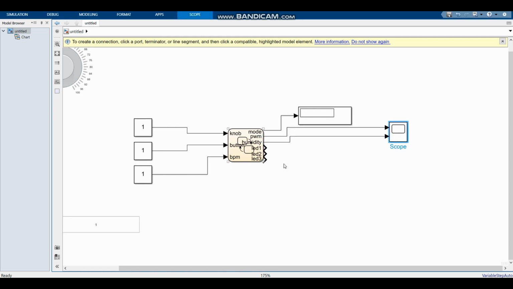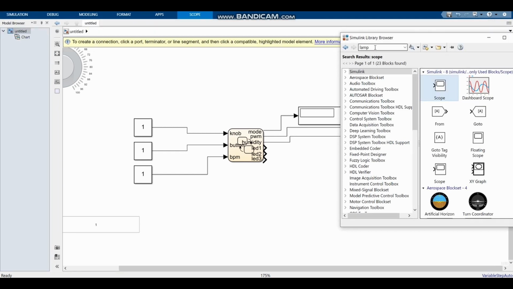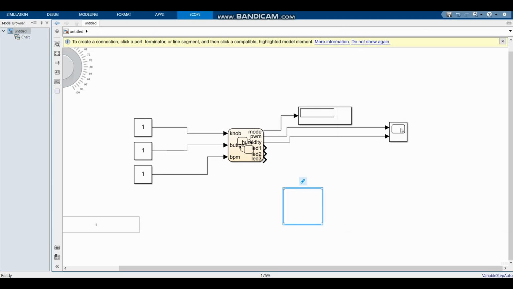And now lastly, we're going to need some LEDs to actually show how the person is breathing in and out and how hard they are breathing in and out. So for that, we're going to need a lamp. So the thing with lamps is they actually need to be connected to another component. You can't simply drag the output of a Simulink chart into a lamp.